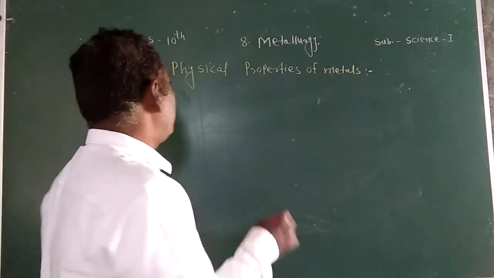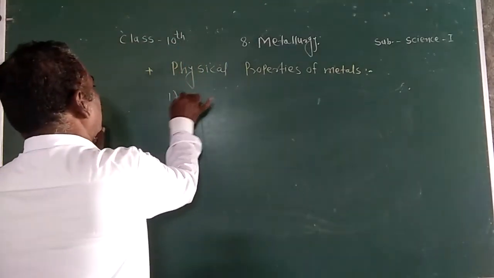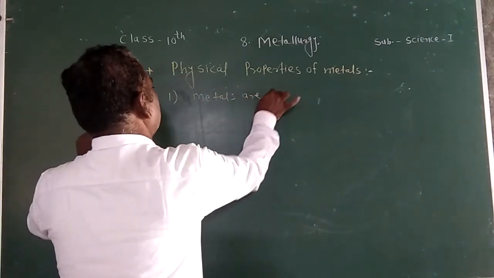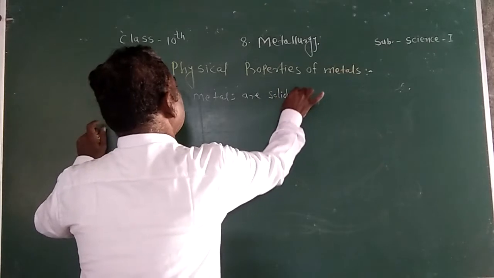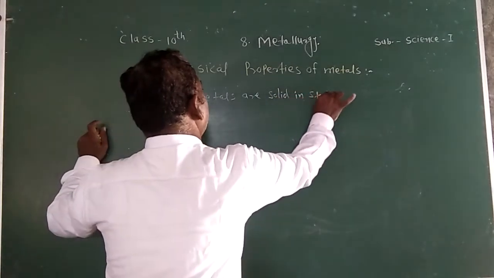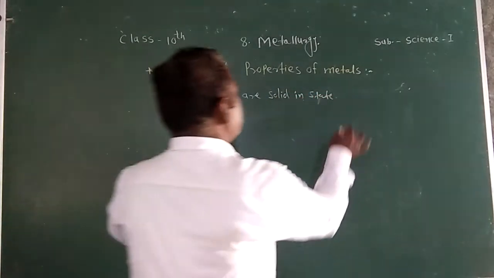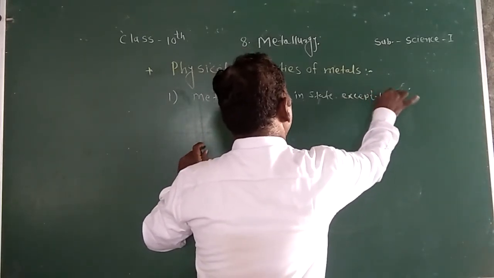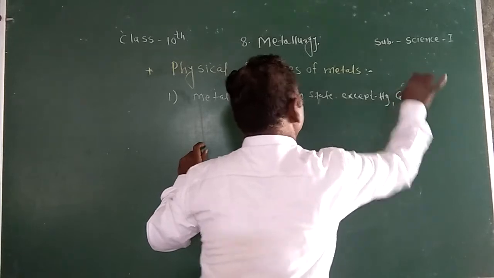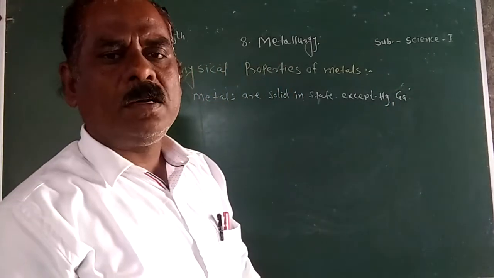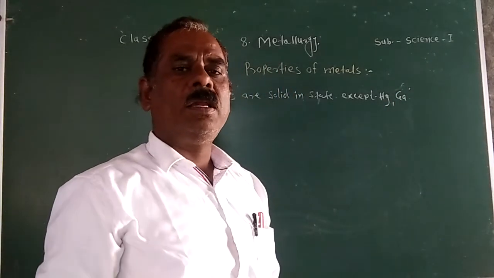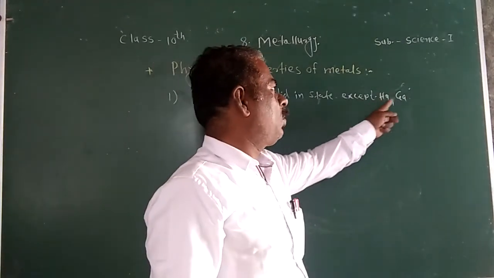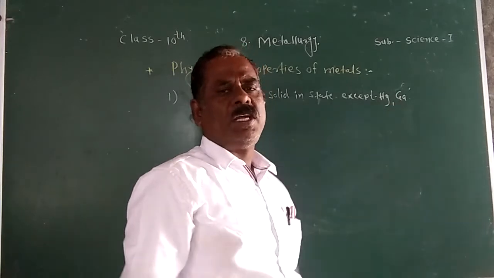The first property: metals are solid in state at room temperature except mercury and gallium. Mercury and gallium occur in a liquid state at room temperature. Remember the important point: mercury and gallium are liquid in state.